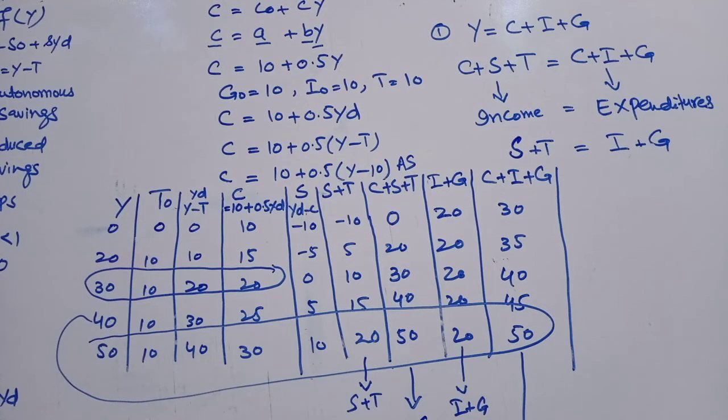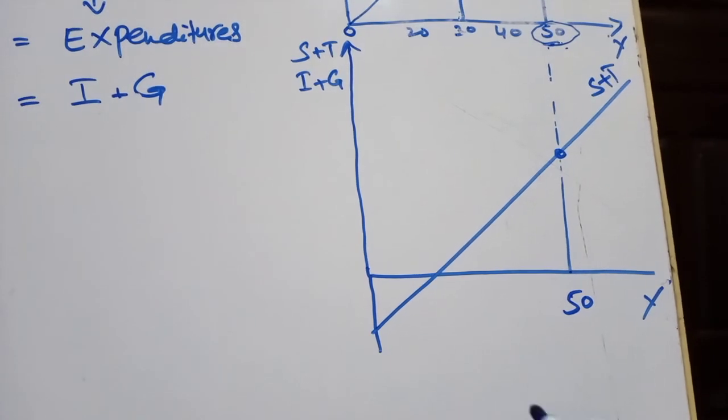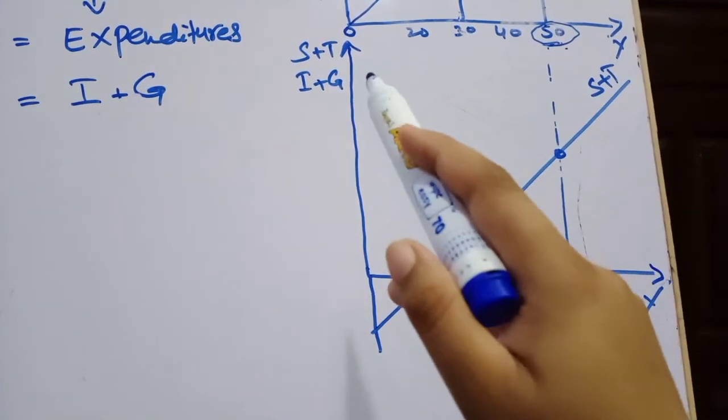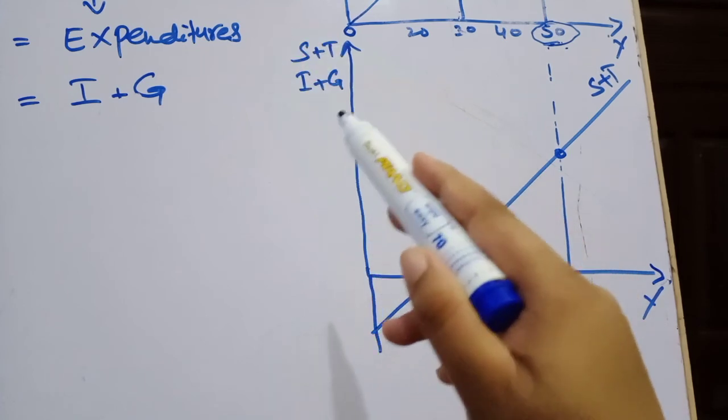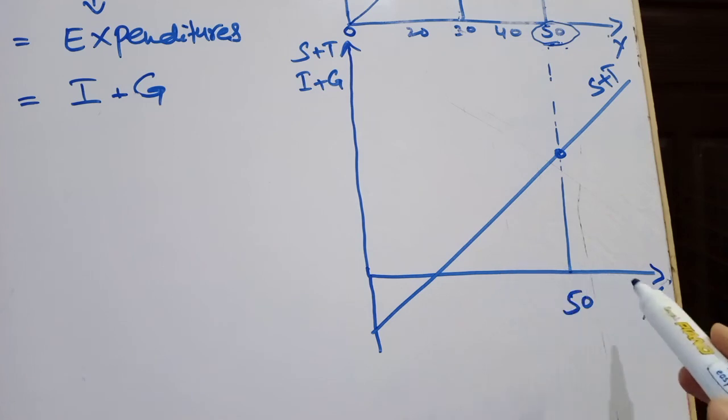Let's clear it from the table. When income level is 50, aggregate supply is 50 and aggregate demand is also 50. This is the effective demand, actual expenditures which equilibrate aggregate demand and aggregate supply equal to national income. In the second panel, we will perform savings and investment analysis. At x-axis we have taken national income y, and at y-axis we have taken S plus T and I plus G. Okay, this is the S plus T curve which shows a positive relationship with income.